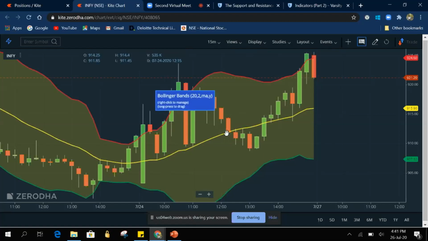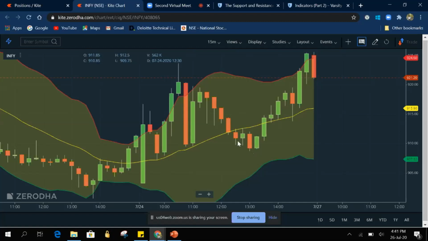But if you are not sure, because it is not going to cross the down line, we may have a doubt that maybe again it may move to the red line. So we will wait until the yellow line for avoiding risk. Once we confirm that a candle is formed below the yellow line, we will now take a short trade and we will wait until it moves to the green line.